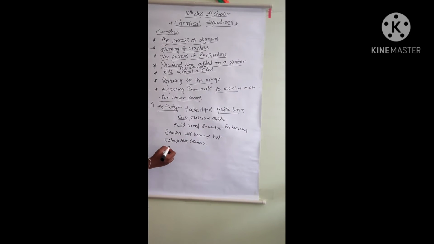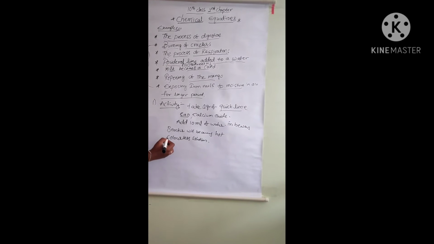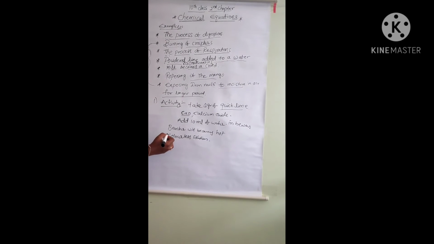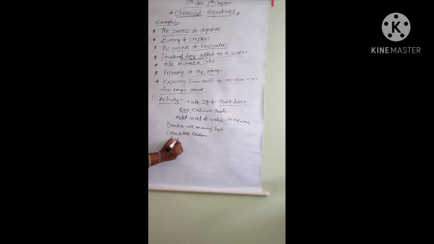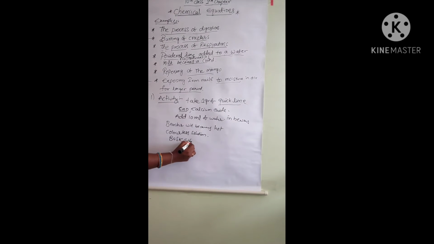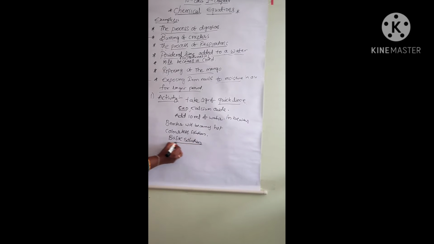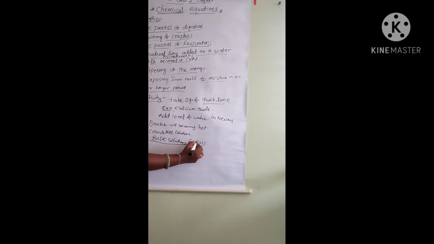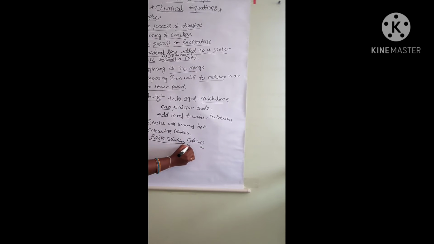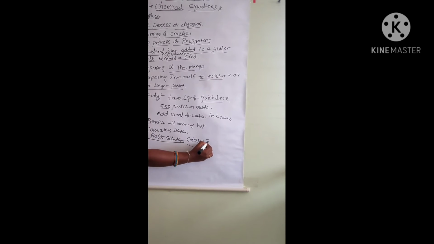How can we say it is a basic solution? Because the red litmus paper becomes blue. What is the solution? Ca(OH)2, calcium hydroxide.